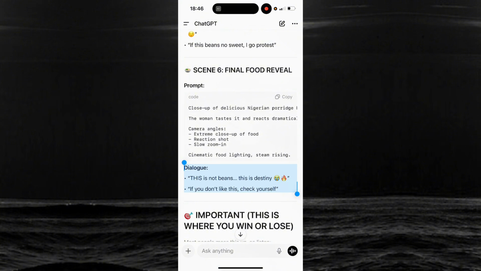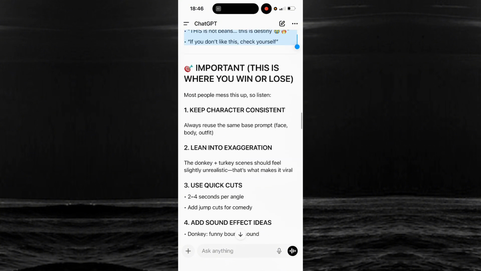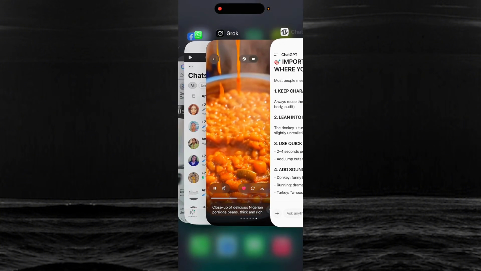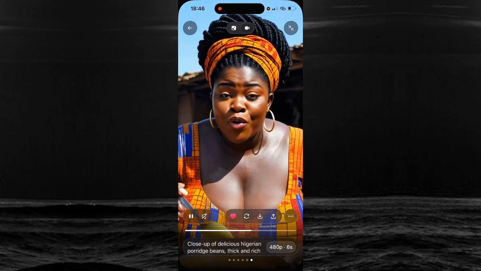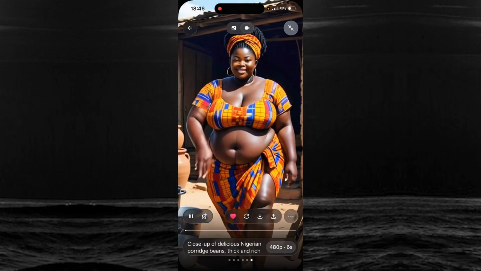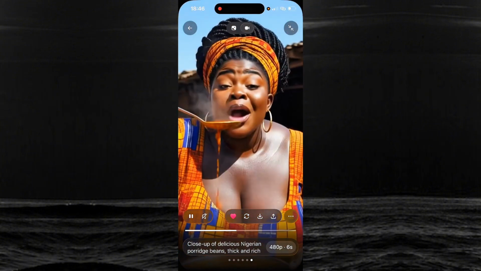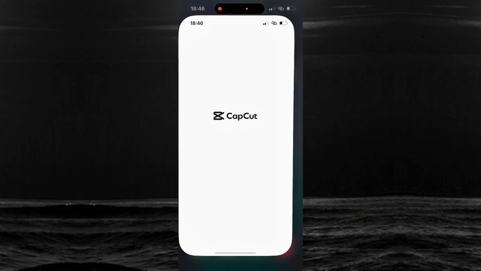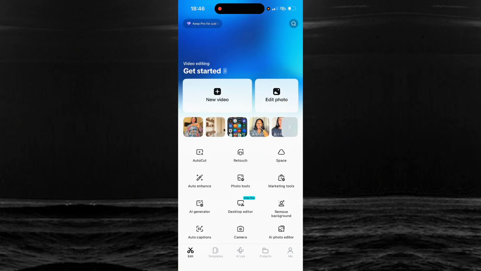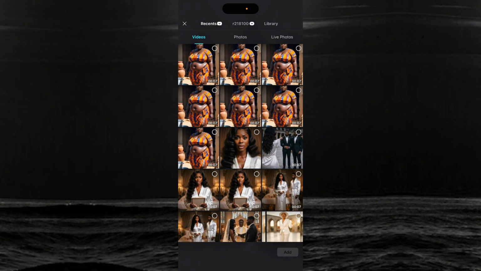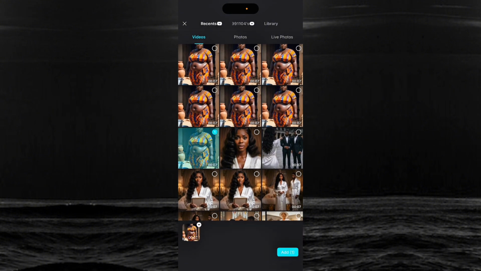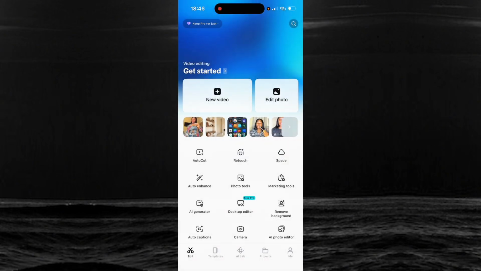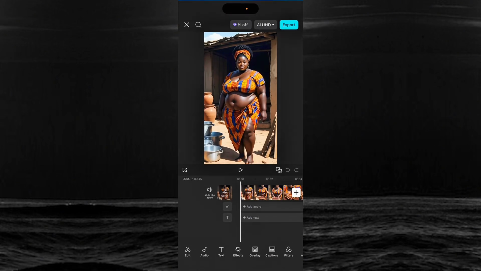And I think this is the final scene. Scene 6, final scene. So this is the last scene. And just like that, the idea of this whole thing is not to make it long and all that. It's just a few seconds and a scene that will just blow your page. So now let's head over to CapCut. So this is my CapCut. What we are going to do, I'll click on new video. Once I click on new video, I'm going to select each of the scenes: 1, 2, 3, 4, 5, 6, 7. Right? So once I select it, I'll just give it.